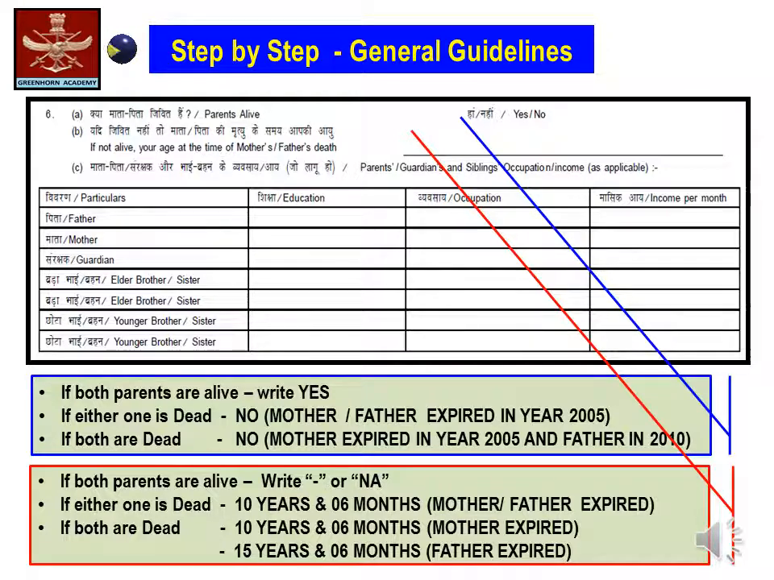In the second part, if both parents are alive, simply write not applicable or NA. If either one is dead, you are supposed to write the age when the parent expired. For example, 10 years and 6 months, your mother or father expired. In case both the parents are no more, you are supposed to write the age at which your mother and father expired, and the same has been substantiated as shown on the slide.